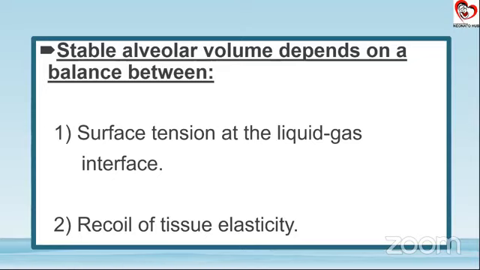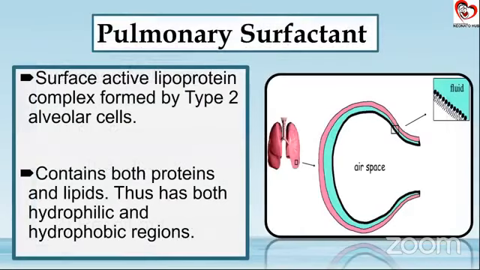If there is a deficiency of surfactant, at that point the alveoli will completely collapse. Because of this, the pressure required for inflation in the next breath is going to be much higher, and this is going to cause all the hemodynamic instability in our baby. So this is what we are talking about, pulmonary surfactant.